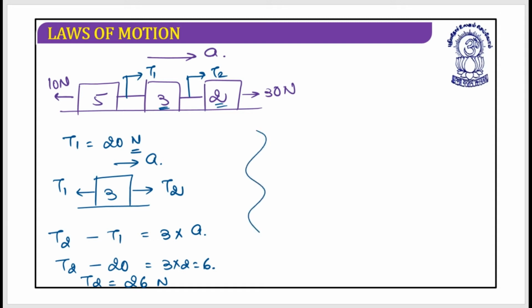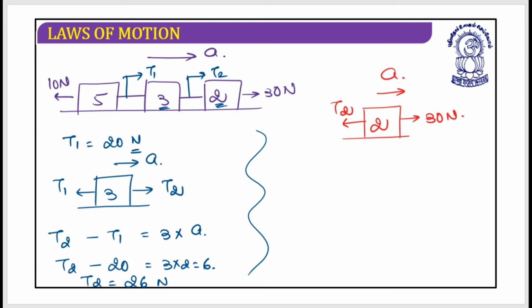Would you like to see what the situation would be if I had chosen the 2 kg block? Let's suppose this is the 2 kg block. This is the 30 Newton and this is the tension T2, and my system is moving in this direction. Which force will dominate, 30 Newton or tension?